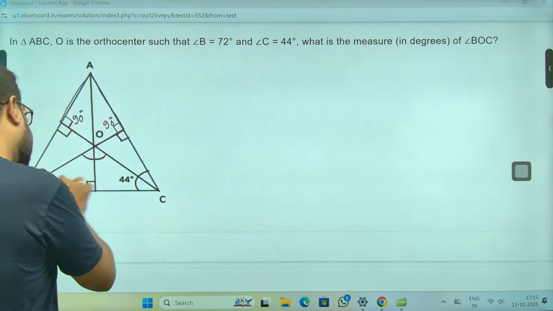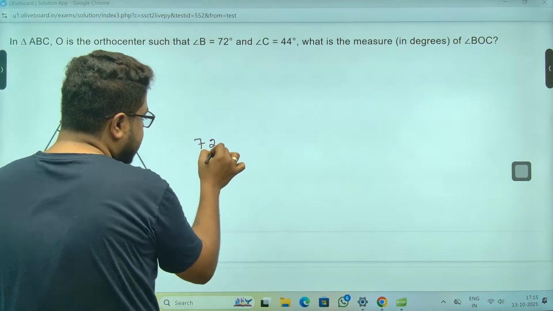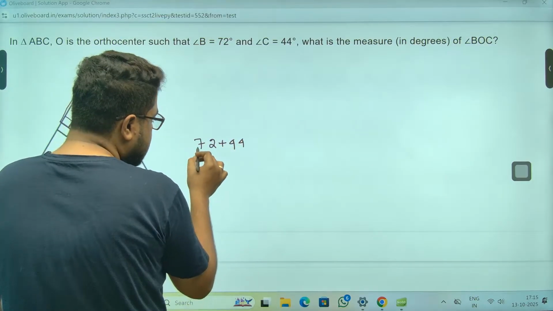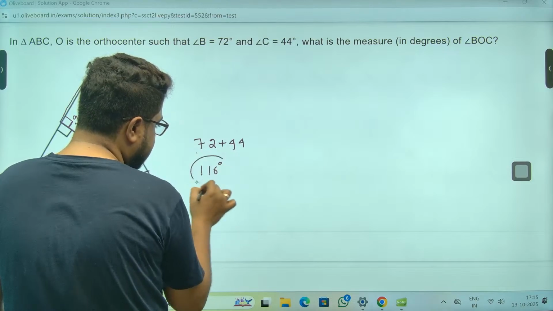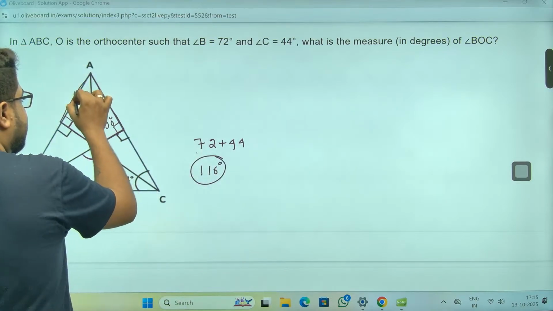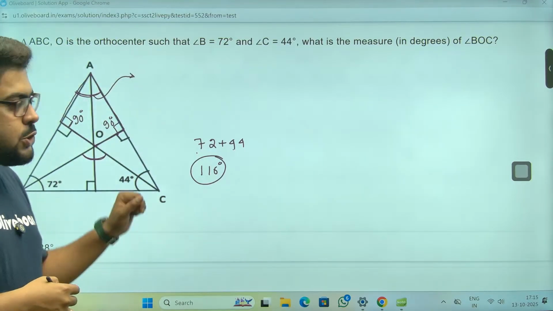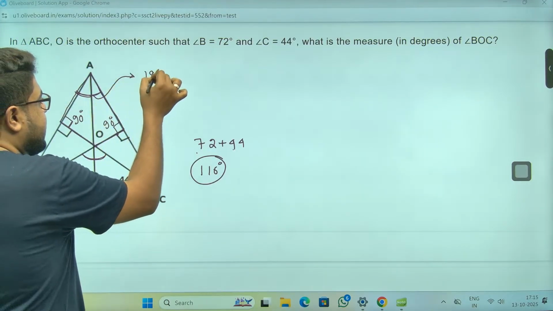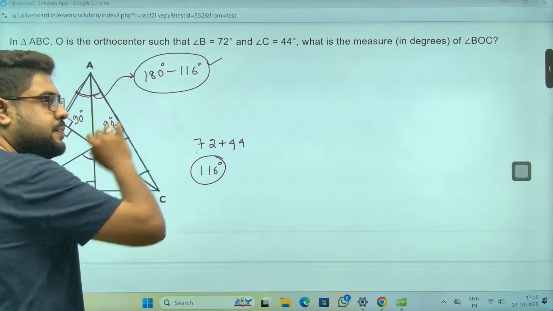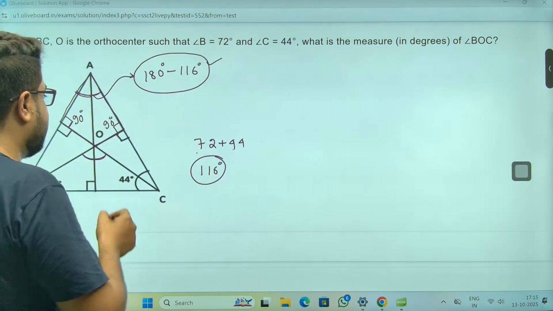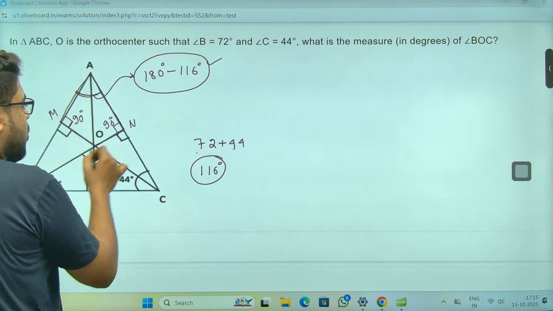Now, if you take triangle ABC, this is 72, this is 44, so total is 72 plus 44, which is 116 degrees. Total in ABC has to be 180, so this angle is 180 degrees minus 116 degrees. Don't calculate, keep it. Now come to this quadrilateral; if I call the points M, N and O, AMON.